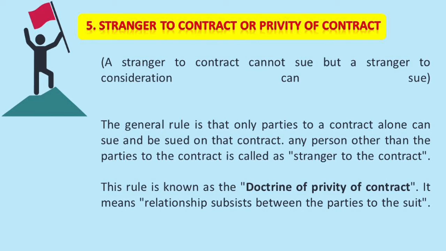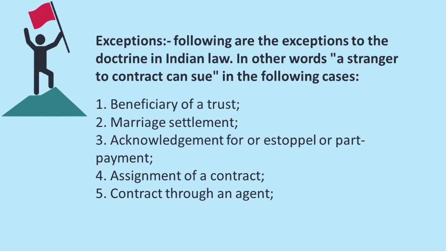However, this stranger to a contract can sue under five circumstances. One is beneficiary of a trust, second one marriage settlement, third acknowledgement or estoppel or part payment, fourth assignment of a contract, fifth contract through an agent.